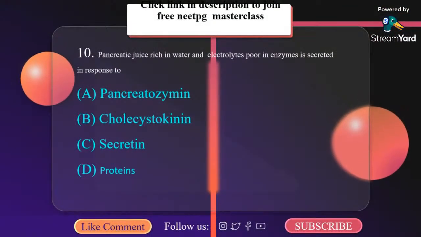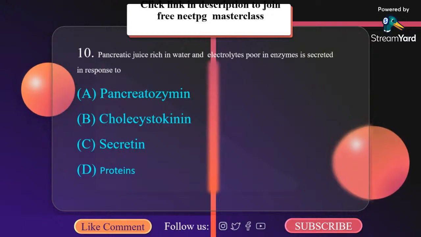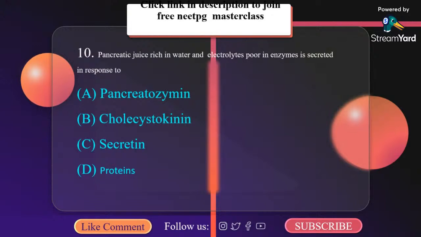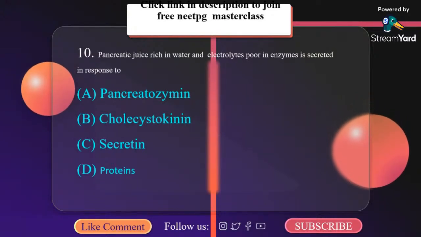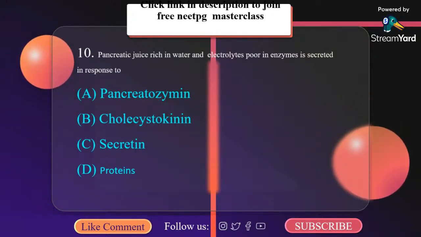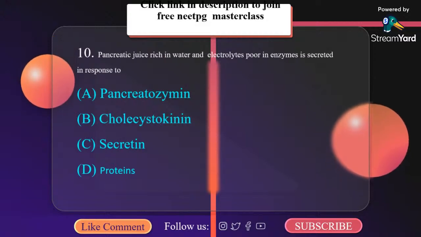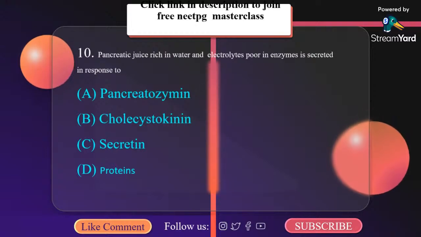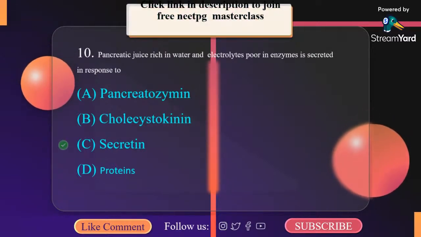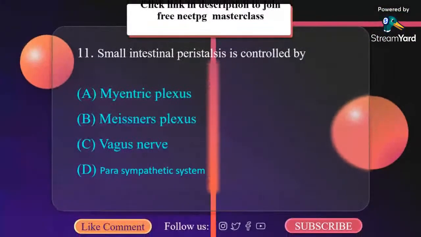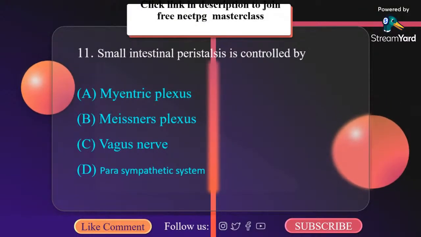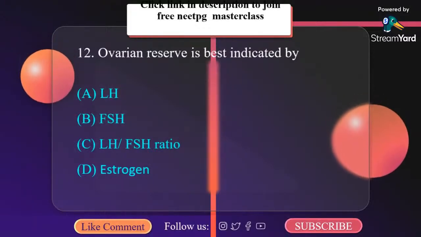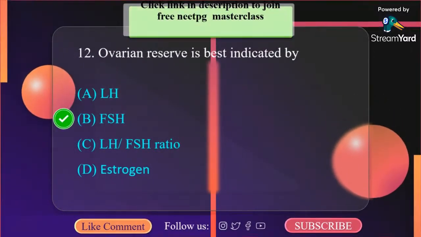Pancreatic juice rich in water and electrolyte, poor in enzyme is secreted in response to secretin. Correct option here is C. Small intestinal peristalsis is controlled by myenteric plexus. Ovarian reserve is best indicated by FSH.